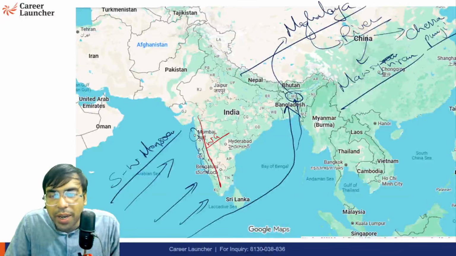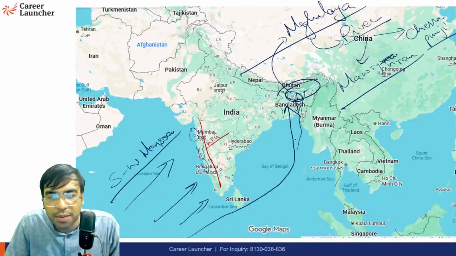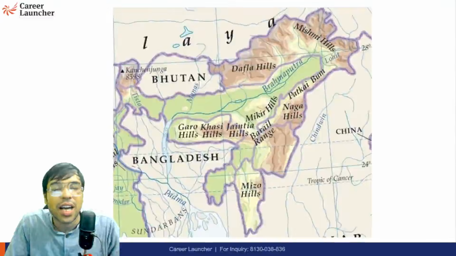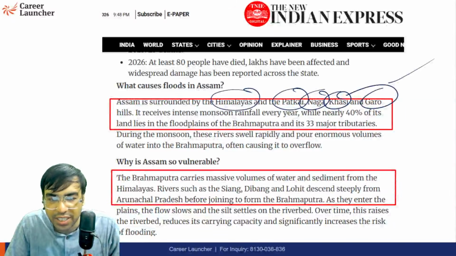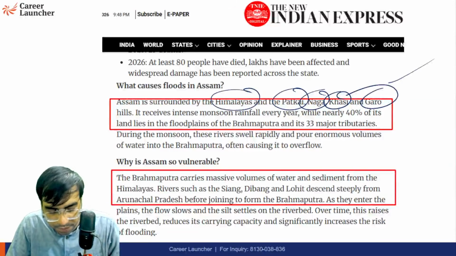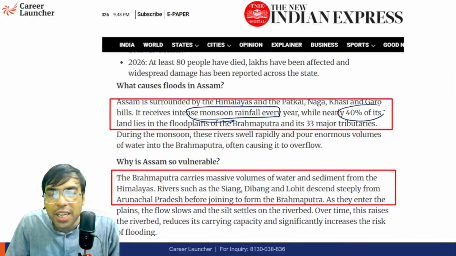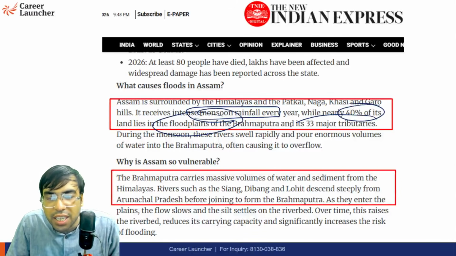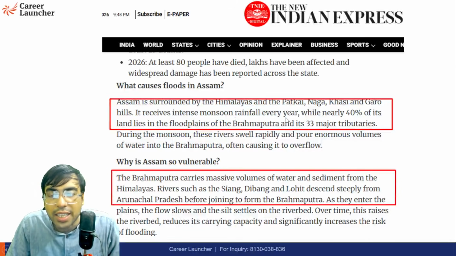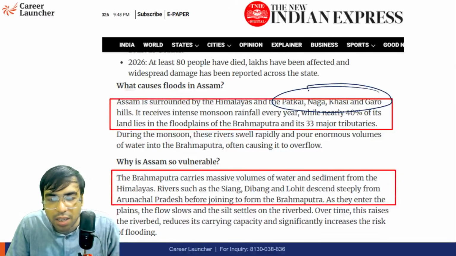So of course from Meghalaya it can go to Assam also. Because of this wing, Assam also witnesses a lot of floods. That's one reason. That's the natural reason of heavy rainfall. Okay. Nearly 40% of its land lies in the floodplain of the Brahmaputra and 33% in its major tributaries. Another problem is Patkai, Naga, Khasi, Garo.